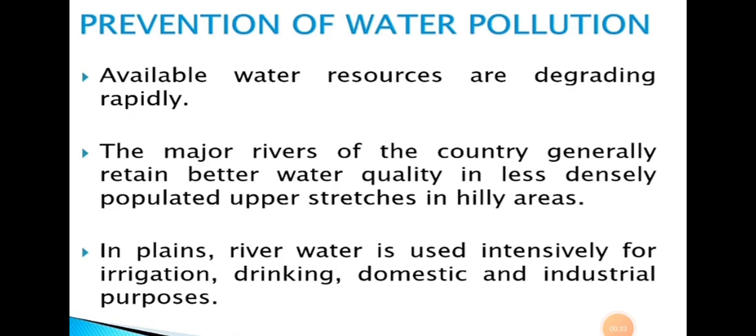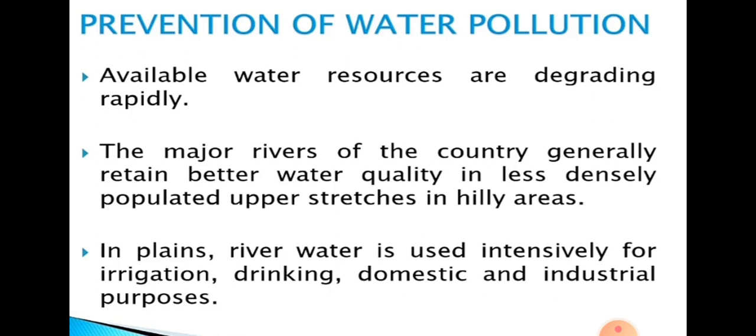Now, prevention of pollution from the water resources. We know water is a very essential commodity in our life. Of whatever water resources are available, the amount of pure water, that means the drinking water, is very less. And the availability of the water resources in our society is degrading rapidly.